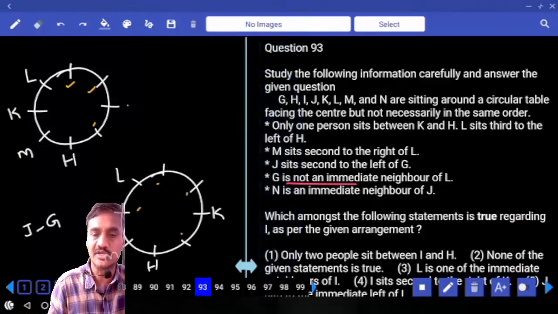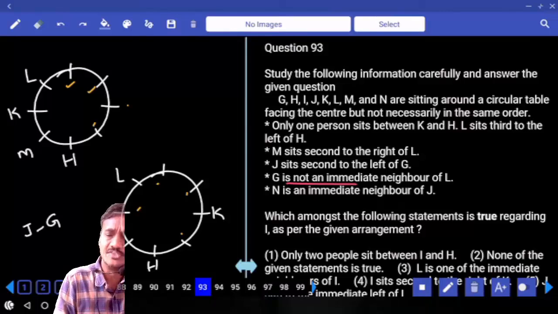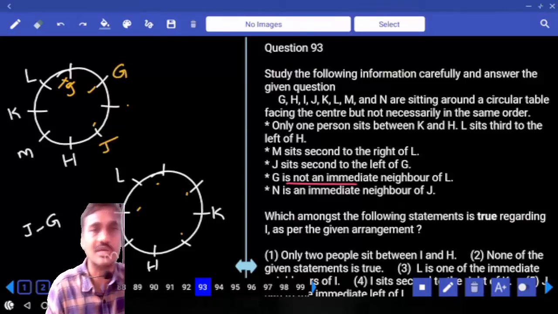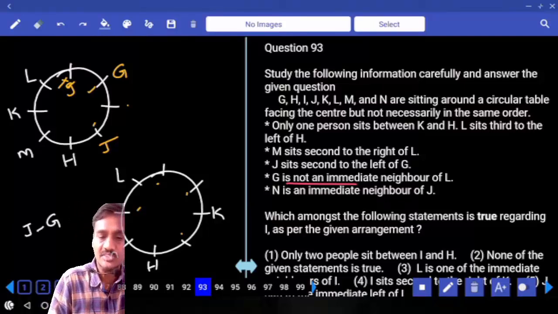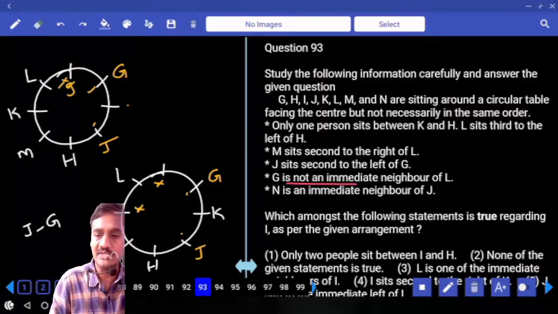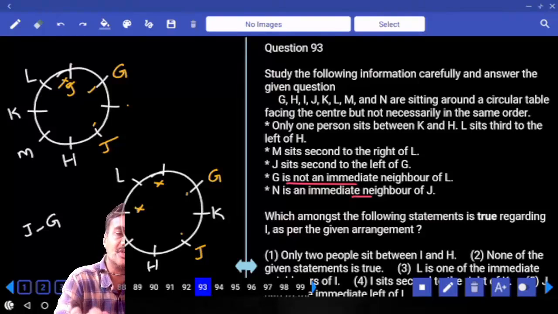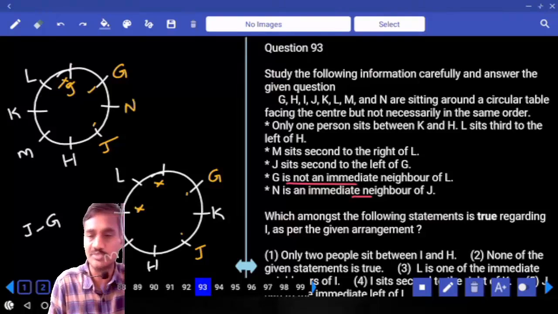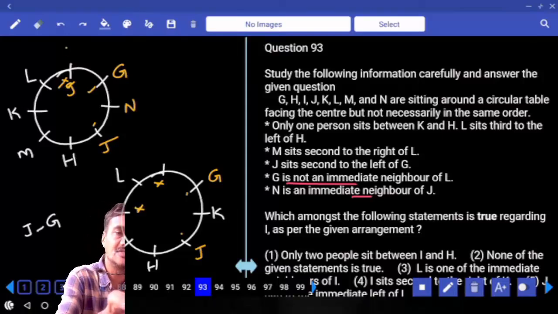And in the next one, G is not an immediate neighbor of L. J sits second to the left of G, and G cannot be at this place. As G cannot be here, G must be here. If G is here, J sits second to the left of G is valid. We cannot have G at this place. Hence G is here. Now if G is here, J is here. And N is an immediate neighbor of G. N and G are adjacent to each other, N is here. Now if N is here, who is the person left over? I is the person left.